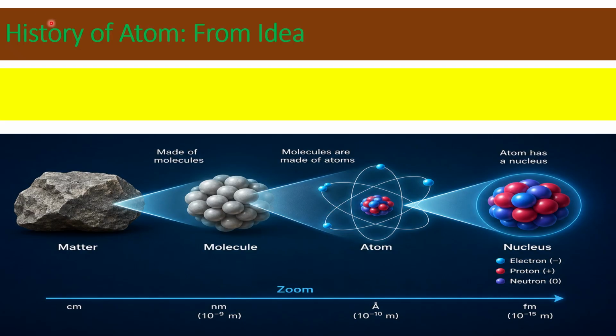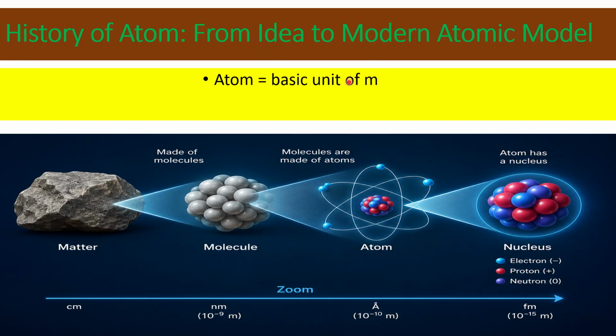The story of the atom begins from the idea to modern atomic models. A long time ago, about 400 BC, people looked at everything around them like stones, water, air, plants and metals. They thought and discussed: if we keep breaking matter into smaller and smaller pieces, where will it stop? Then the Greek philosopher Democritus found that the atom is the basic unit of matter, and radiation physics starts from atoms.